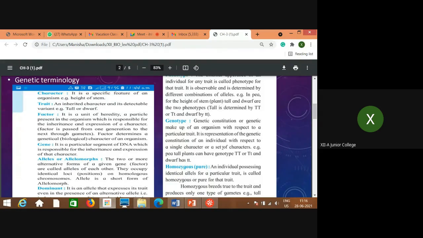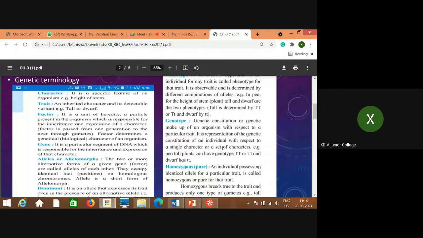Now trait means what? A little difference: it is an inherited character and its detectable variant. Height is a character, and trait is what? That character is expressed and inherited from parents to offspring, and that character is detectable, meaning whether the height is large, small, big, or small.